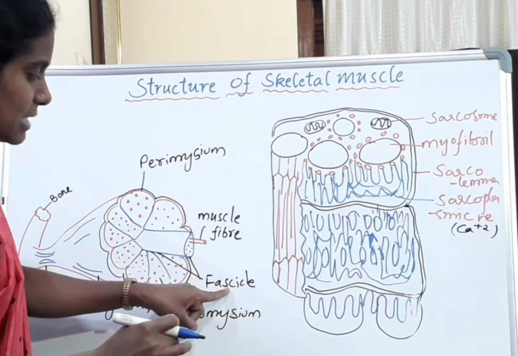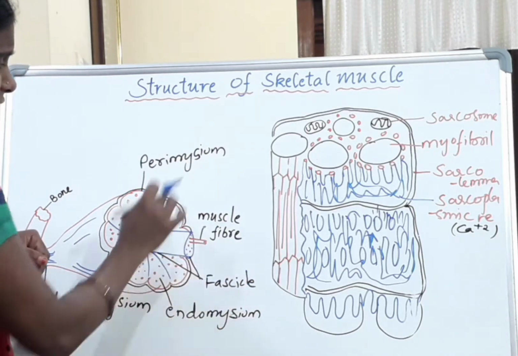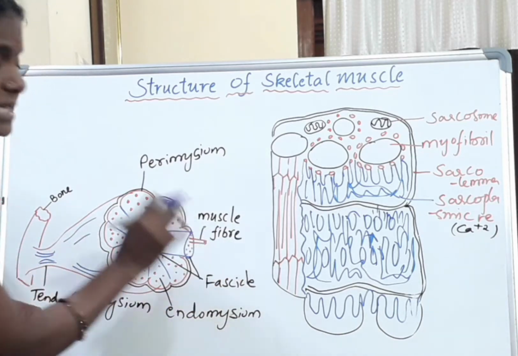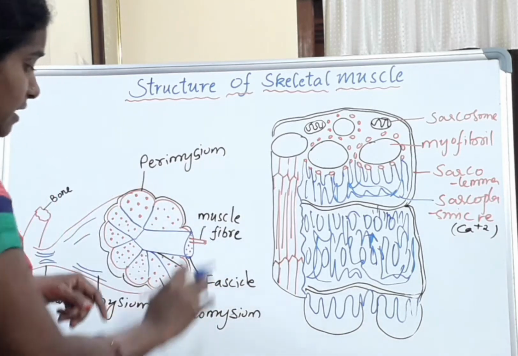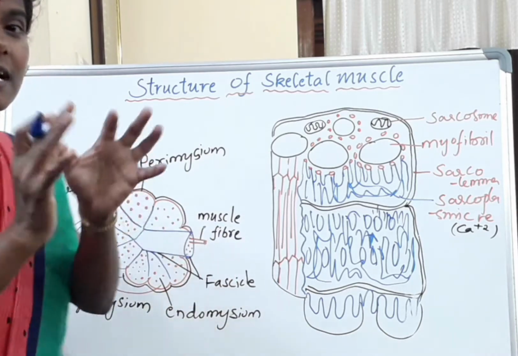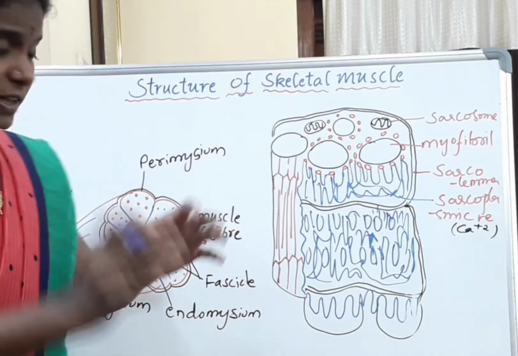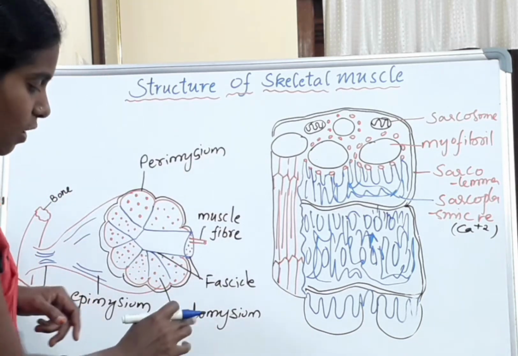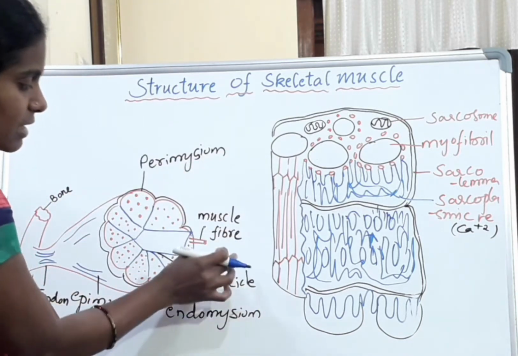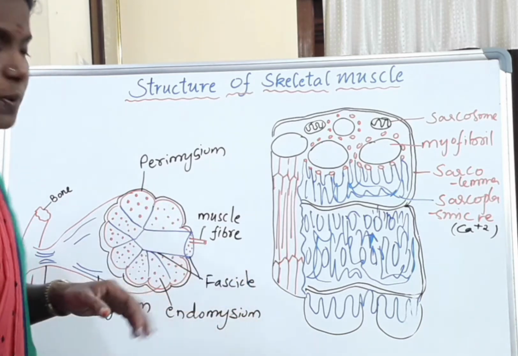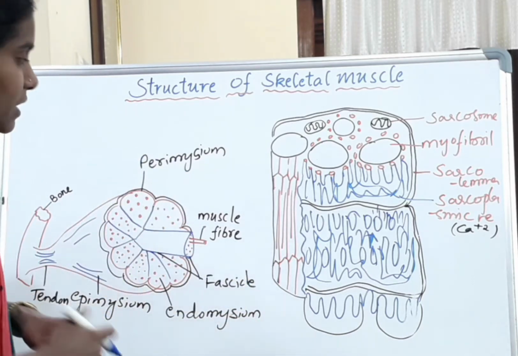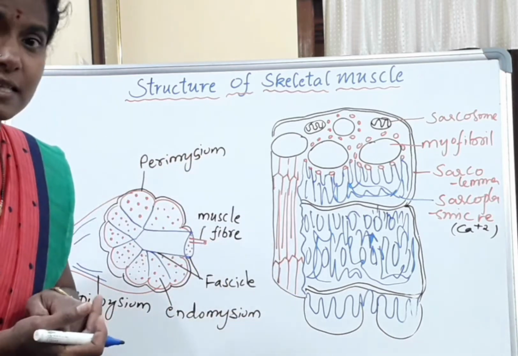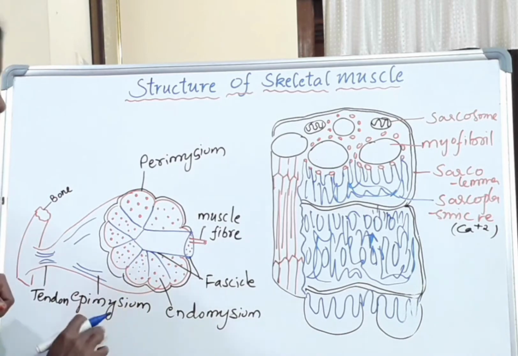These fascicles consist of a number of cylindrical muscle fibers, and these muscle fibers are surrounded with a connective tissue sheath called endomysium. Each fascicle is surrounded with perimysium. A group of fascicles is covered with the epimysium.